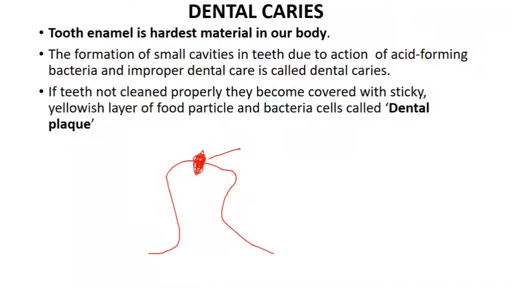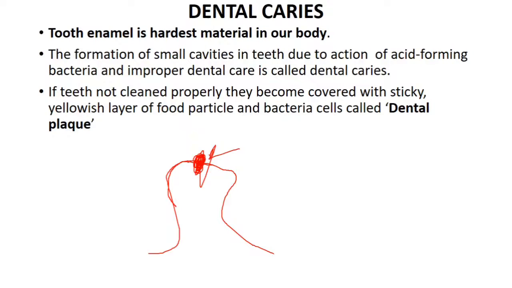If we are not brushing our teeth regularly, or at night after eating if you are not brushing your teeth, then the food material will get stuck in your tooth, and the bacteria will start acting on that food material. That bacteria will produce acid, and that acid is going to damage the hardest material of our body, that is enamel. You must know that enamel is the outer covering of the tooth.